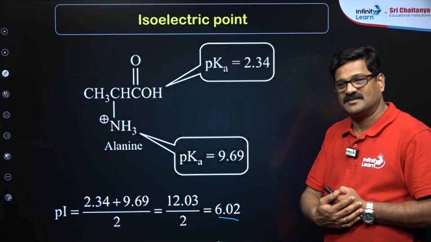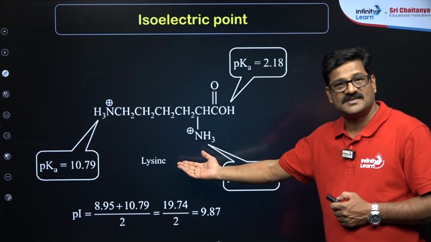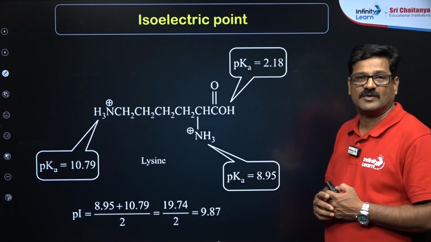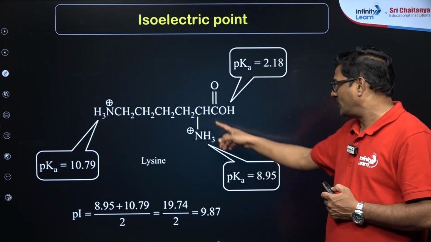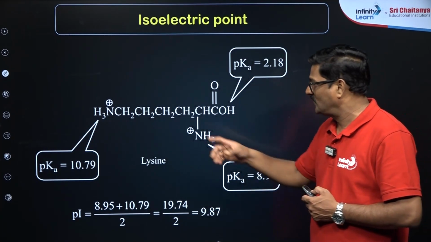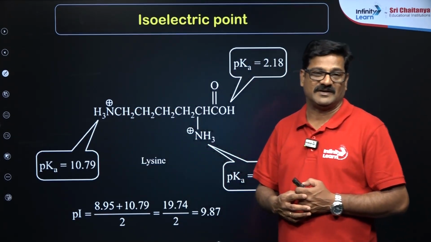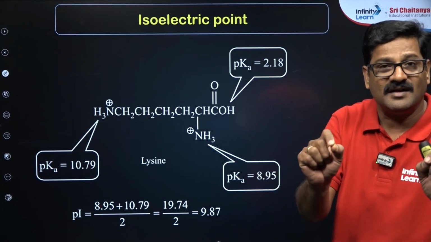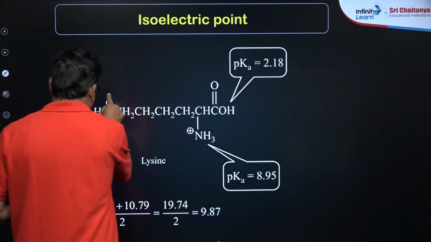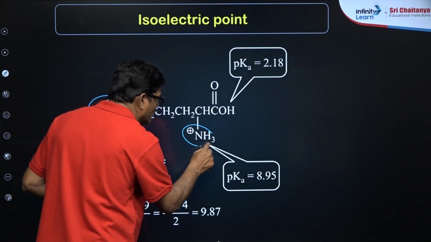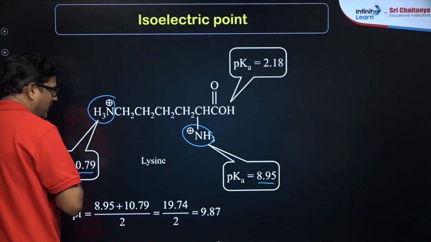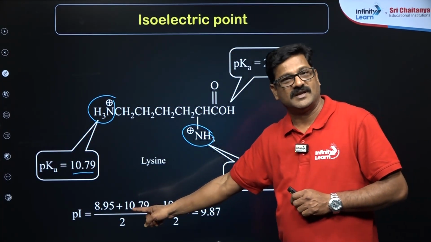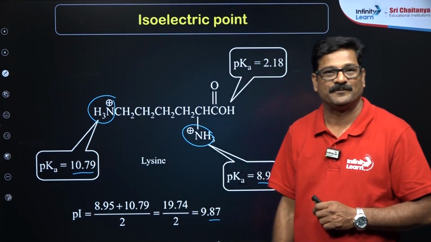Let's take a basic amino acid, lysine. The pKa of its carboxylic group is 2.18, one amino group is 8.95, and another amino group is 10.79. To calculate the Pi value, take the similarly ionizing groups and their pK values: 8.95 plus 10.79 divided by 2 gives 9.87.